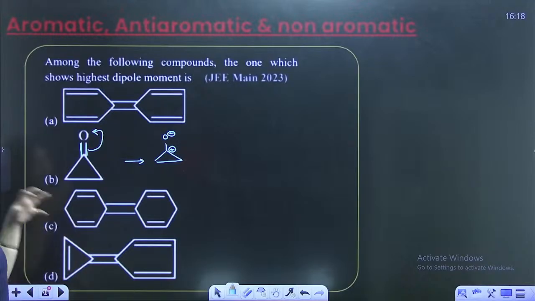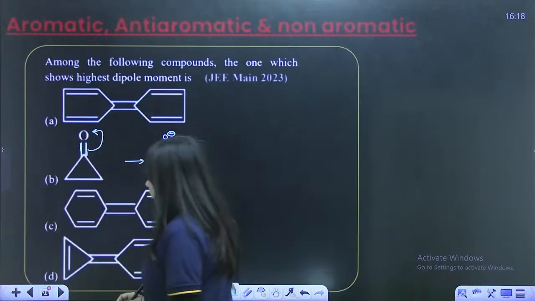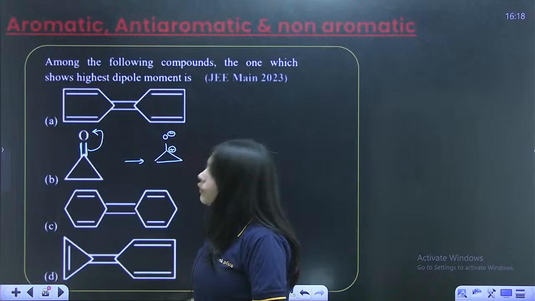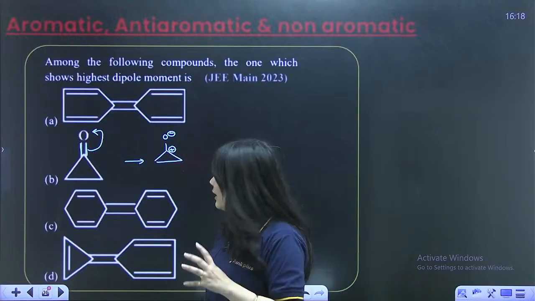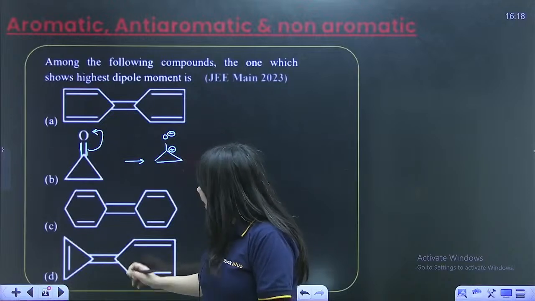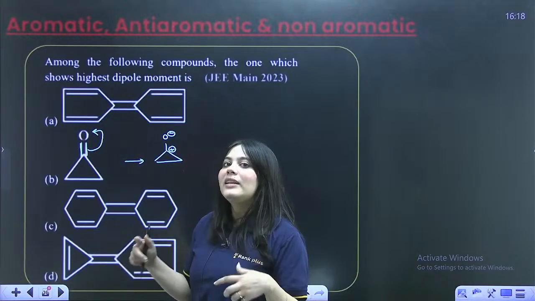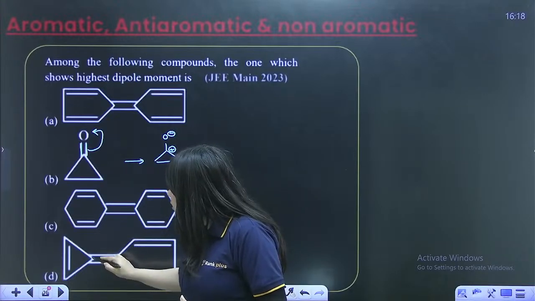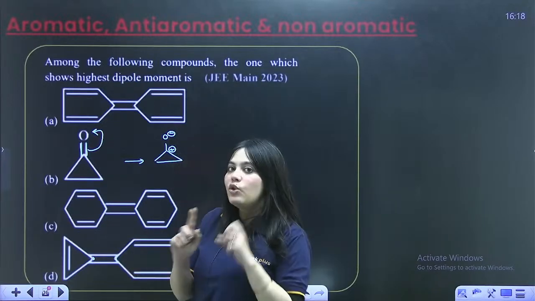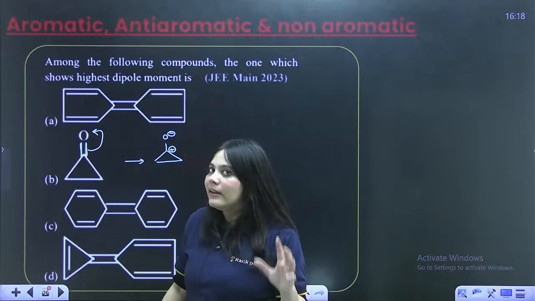But I am also seeing the D compound, right? I am scanning the options and I come across the D option. Look at the D option. In the D option, what you will observe? In the D option, what you will observe, okay, is very, very crucial. Here, can you see the cyclopropane ring, right? Here, there is once again an exo bond. Now, I can break this exo bond in any way. Because here there is also a carbon, here also there is a carbon. There is no electronegativity difference.